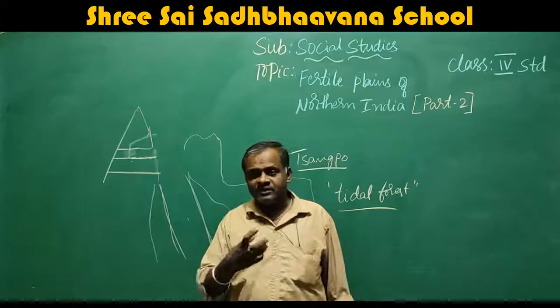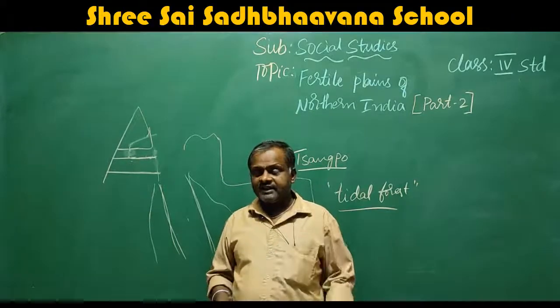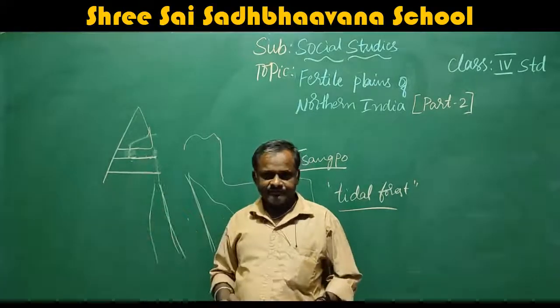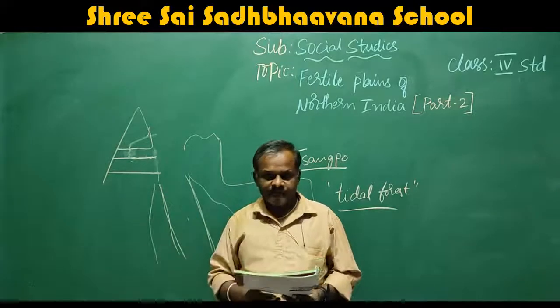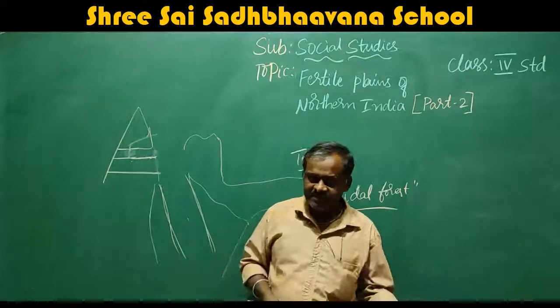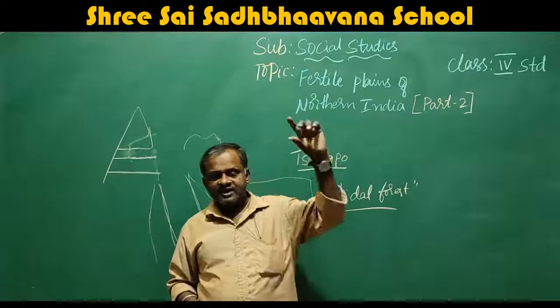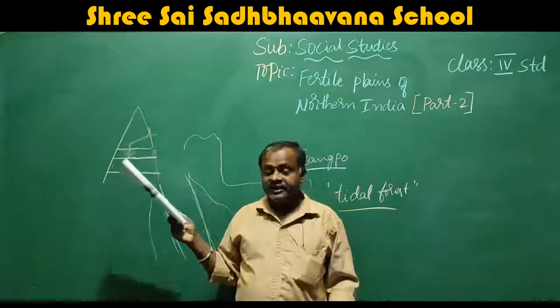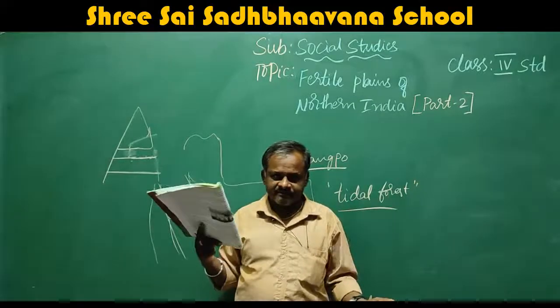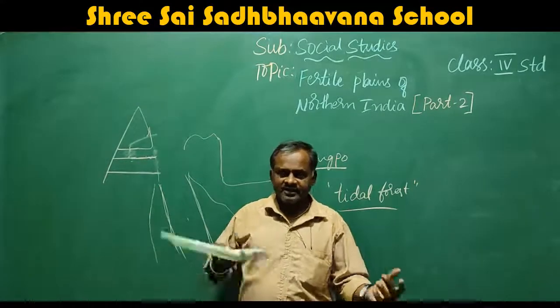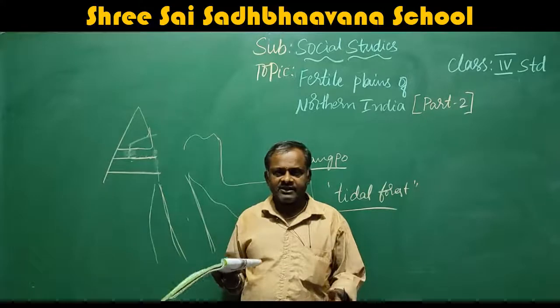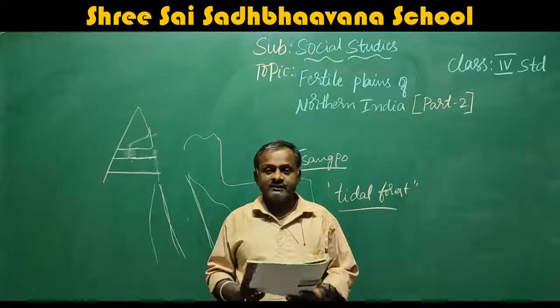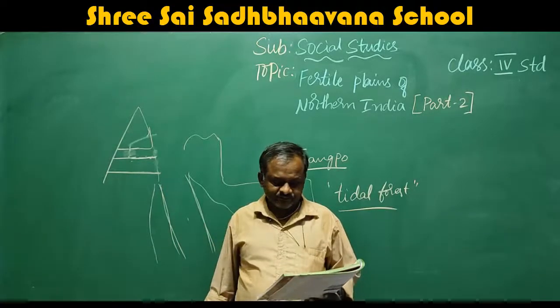Drained means absorbed by this hill. It is used by the crops during the time of agriculture, therefore there is no need of supplying water for this.